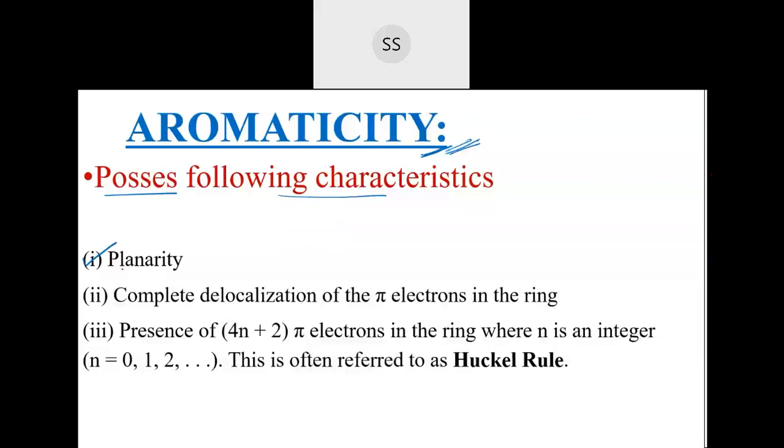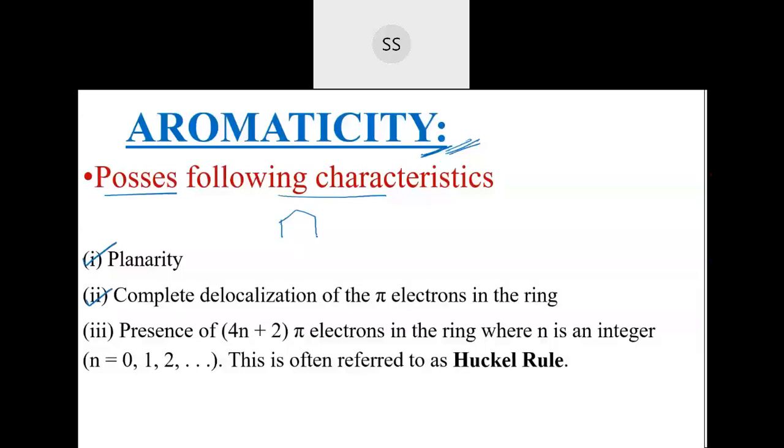One more thing is there should be complete delocalization of pi electrons in the ring. If you take benzene, that fulfills that characteristic. If I take the benzene compound, these are the pi electrons. I can shift this electron here and this one here and this one on the other side.